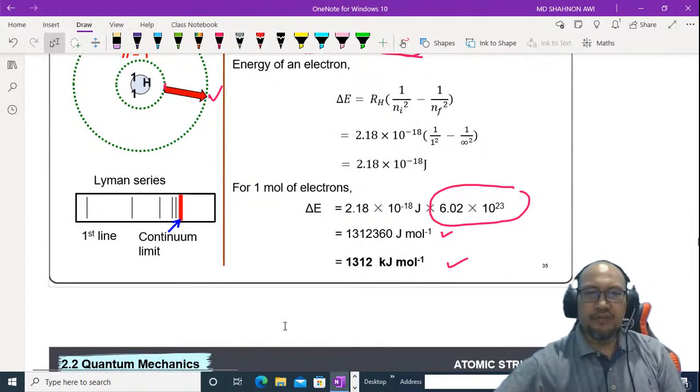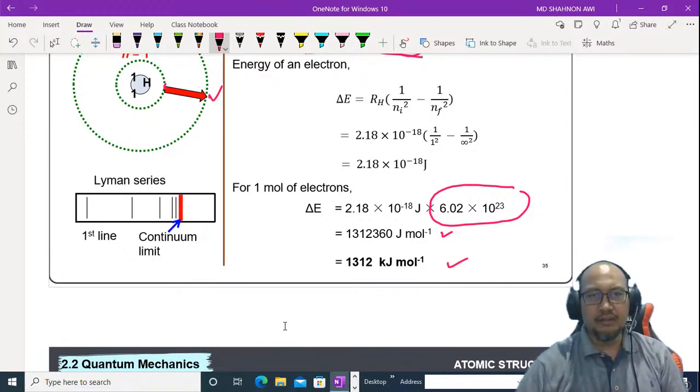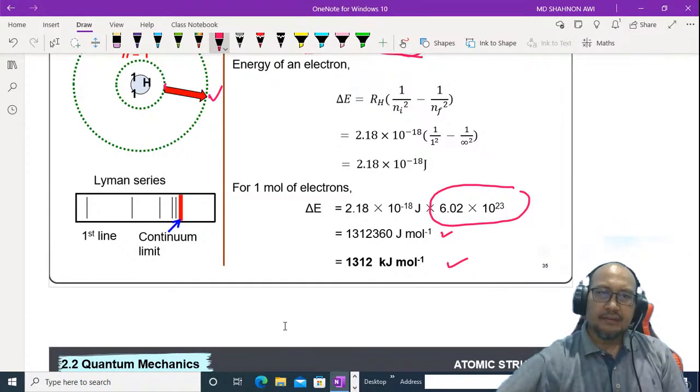If we refer to the line spectrum here, this is the Lyman series. Of course, we refer to the Lyman series because the electron is at n equal to 1. It refers to the continuum limit here. We cannot refer to the first line, because that is from n equal to 1 to n equal to 2, nor the second line, because that is from 1 to 3.